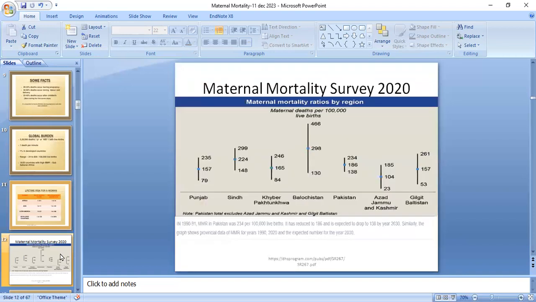This is the situation of maternal mortality for Pakistan, conducted in 2020. The highest maternal mortality recorded in Pakistan is in Balochistan province, that is 298 per 100,000 live births.